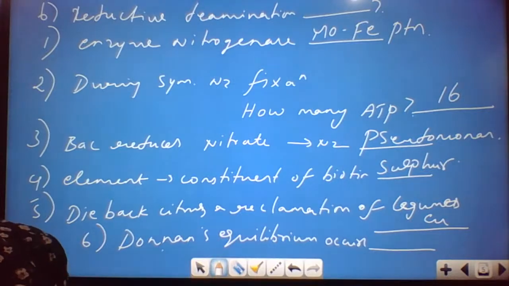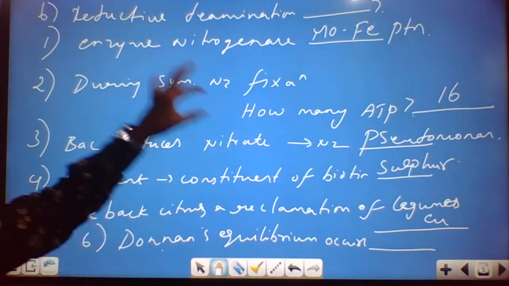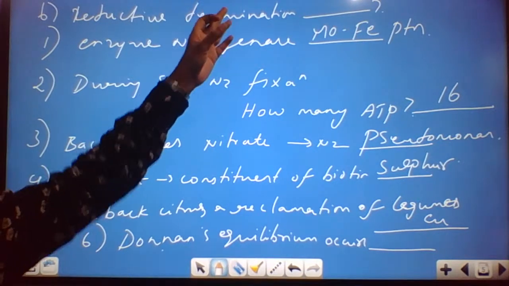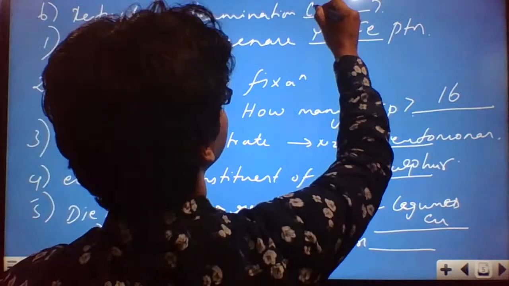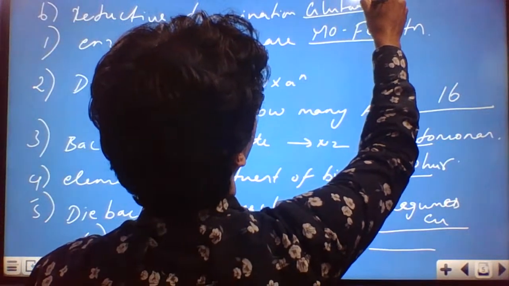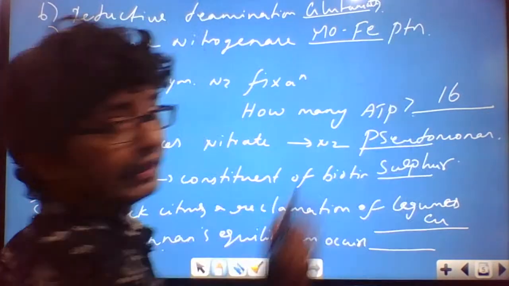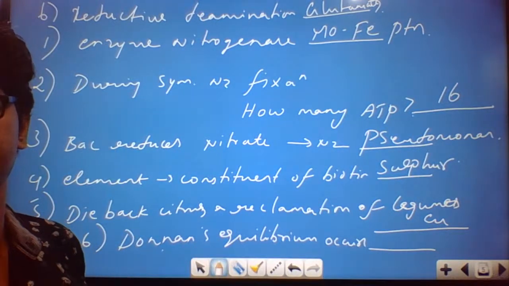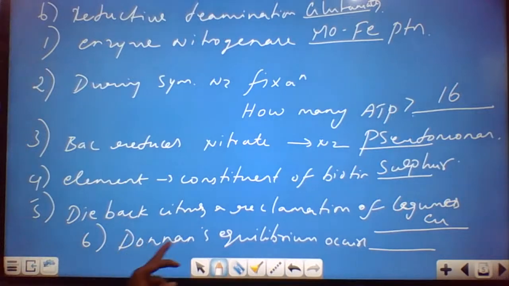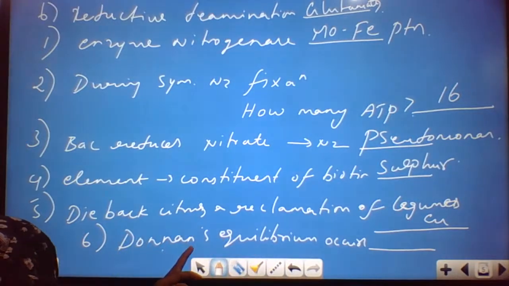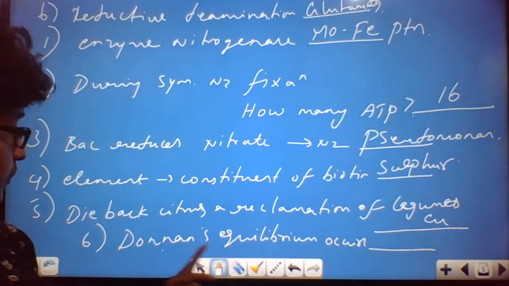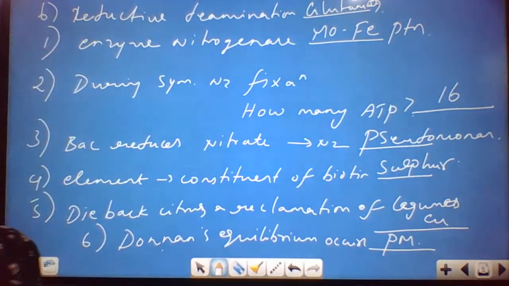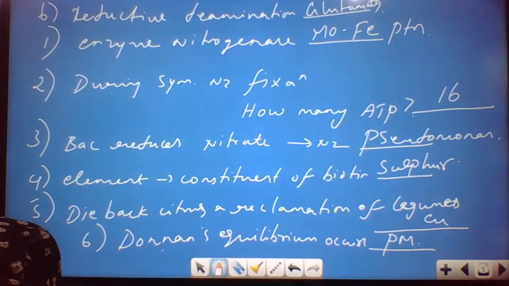Okay. So I answer all the questions. Reductive deamination, what is the name of the amino acid? It's glutamate or glutamic acid. It is glutamate. Okay, fine. So Donnan's equilibrium occurs in the plasma membrane of the cell.